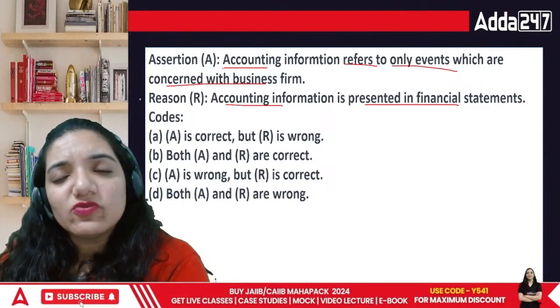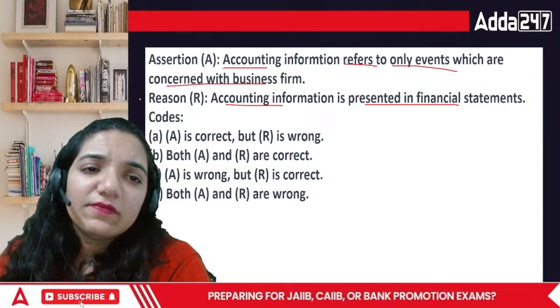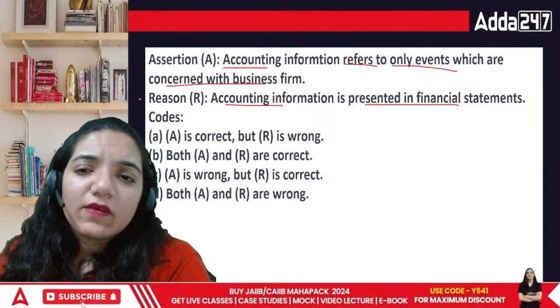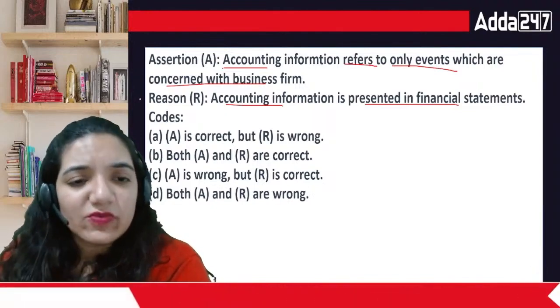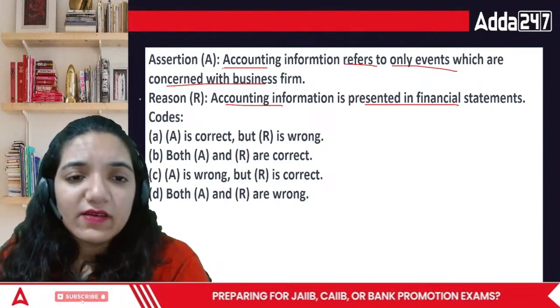Accounting information refers to only events which are concerned with business firm. Actually, the second part is correct, but it is not going with the first one. So yes, we can say that A and B are not related, right?